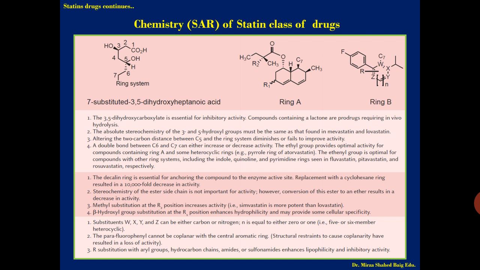Methyl substitution at the R2 position increases the activity. If you see the R2, which is attached to the ester group, if methyl is substituted at R2, activity increases. Example, simvastatin is more potent than lovastatin.